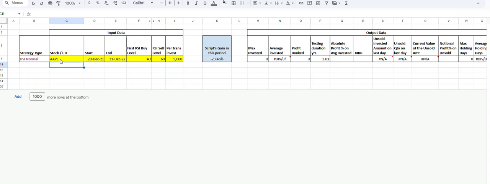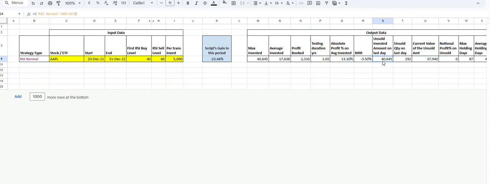So in this period, the stock gave minus 23% returns. Let's see what the strategy did. So the strategy returns, the absolute profit that we made, was 13.1%. XIRR is negative because by the end of this period, the position was carried. So we were already carrying a position and the position was carrying some loss.